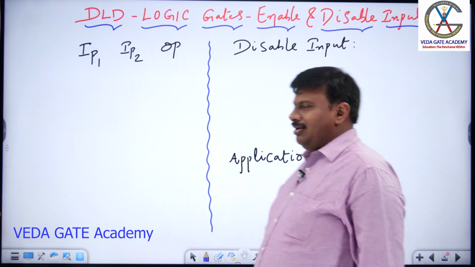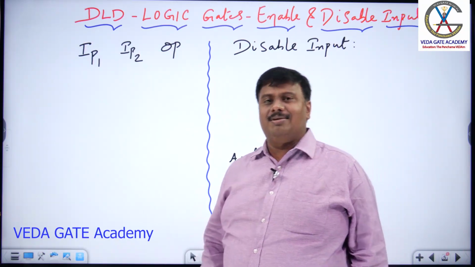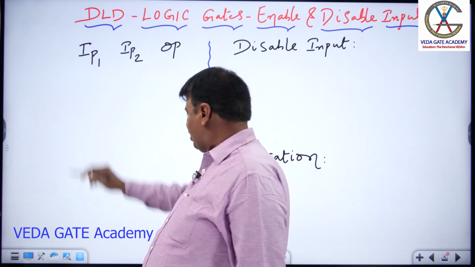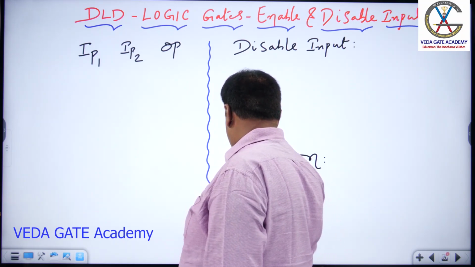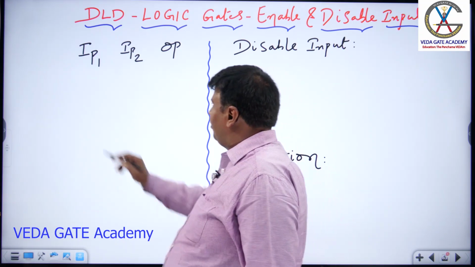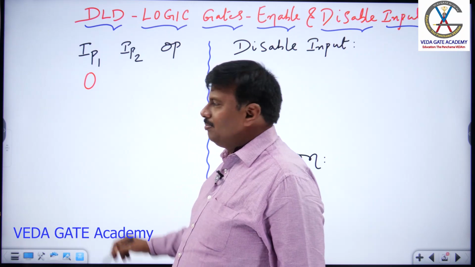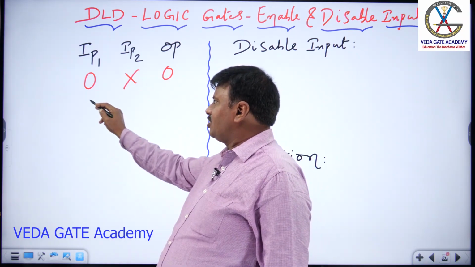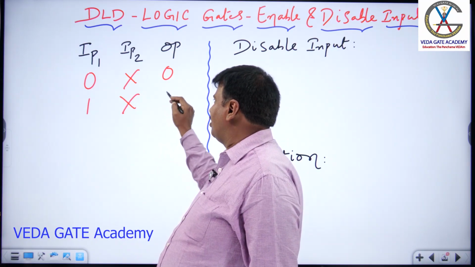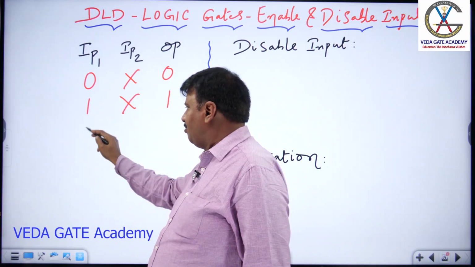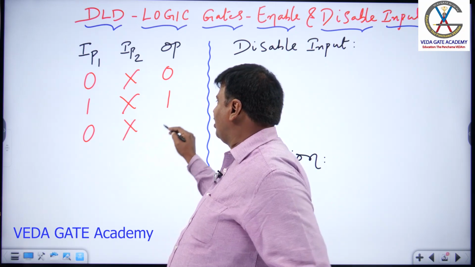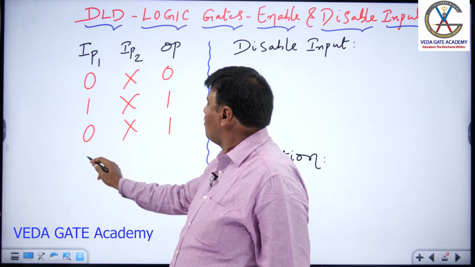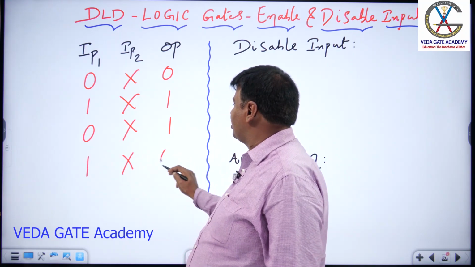Here let us see a short note on disable input. I am giving you the hint of what a disable input is. If one of my inputs is 0, I am not bothered about the second, output is 0. If one of my inputs is 1, I am not bothered about the second, output is 1. If one of my inputs is 0, I am not bothered about the second, output is 1. If one of my inputs is 1, I am not bothered about the second, output is 0.